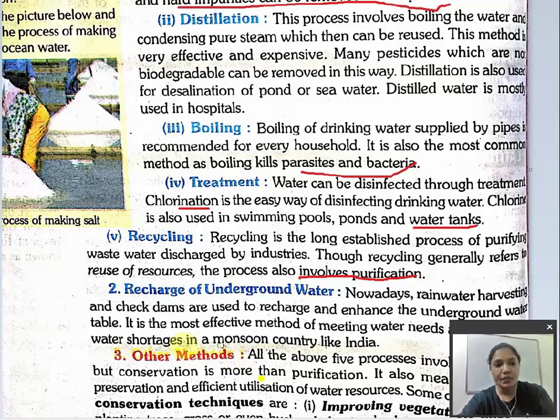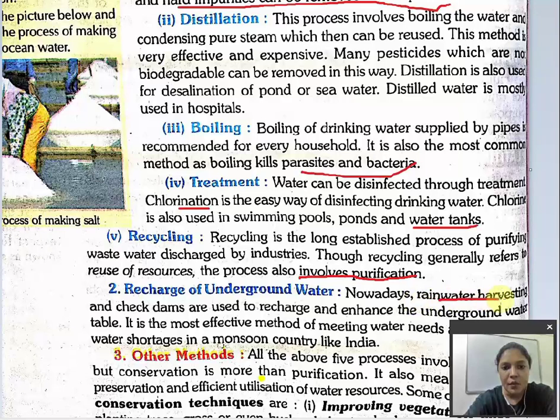Understood? Next comes number 2 point. Our first was what? Removing impurities. We can remove impurities through how many processes? 5 processes we discussed. Filtration, distillation, boiling, treatment and recycling. Now next comes recharge of underground water. Now what is this recharge of underground water?